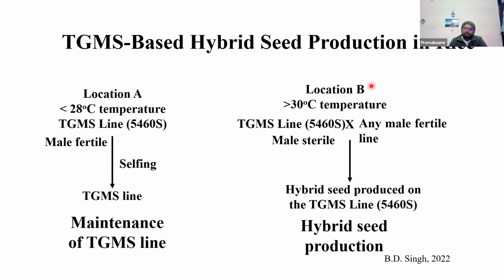If it is in location B, it will be male sterile. You can cross with any line you want, any favorable inbred that you have already chosen. Then you do hybrid seed production: you make crosses, produce the hybrid, and then go for direct testing and release. Location B is favorable for hybrid seed production, and location A is favorable for maintenance of your line. Here there is an elimination of the maintainer line. There is no need of a nursery or maintenance of a B line, the maintainer line. This is one of the greatest advantages of TGMS systems over the three-line method of breeding.